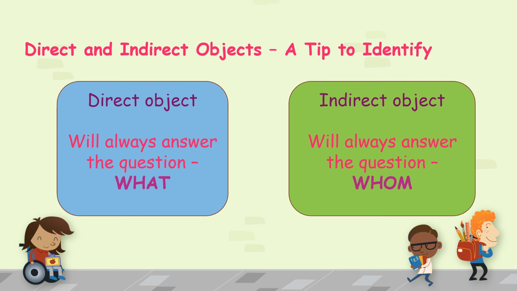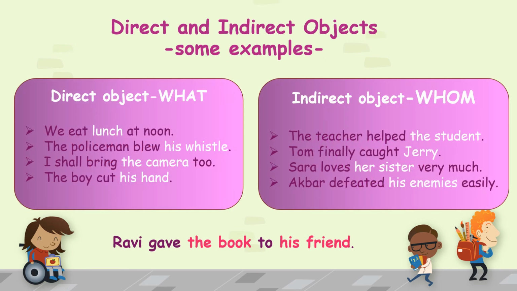When it is a living creature, it is an indirect object, and when it is an inanimate object, it is a direct object. Just simple as that. A direct object will always answer the question what. An indirect object will always answer the question whom. Clear, students? So let us use this rule and try to identify. Okay, so here I have some examples for you for direct object and indirect object.